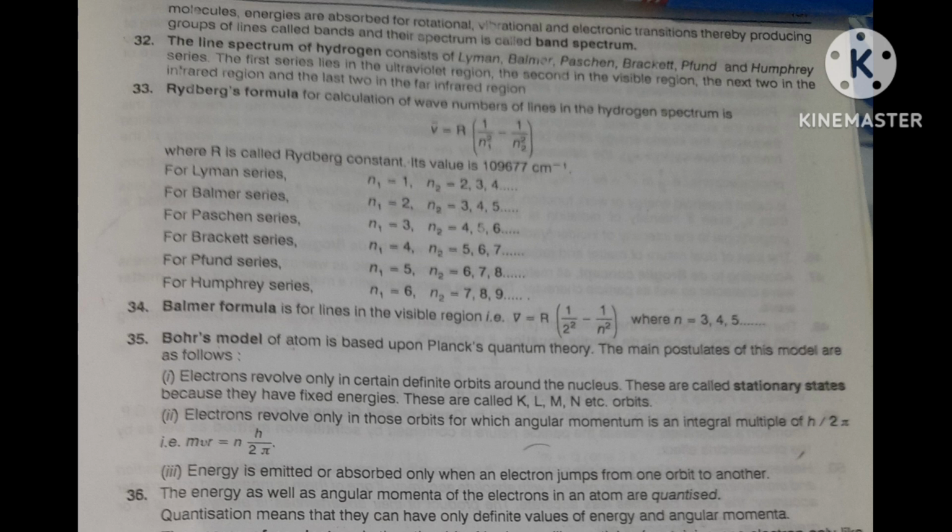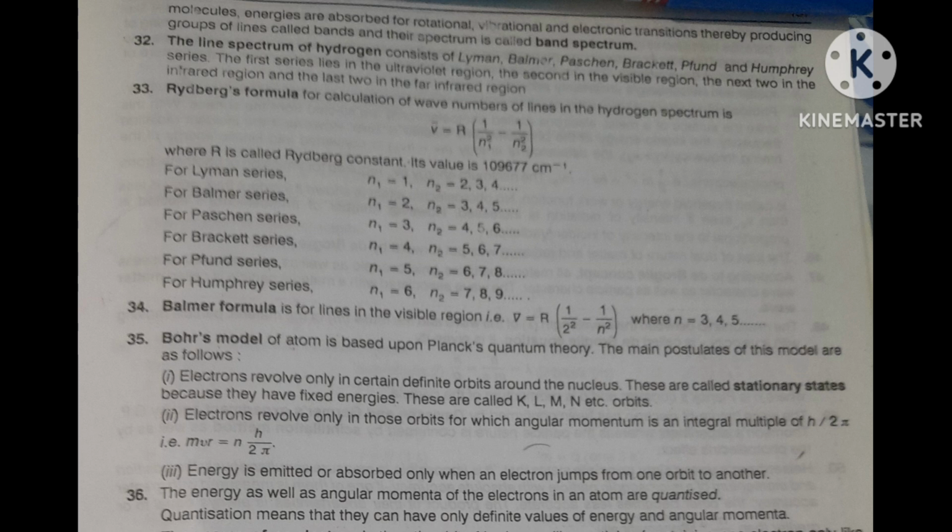In the first case, from second to first, or second, third, fourth, finally it will come to the lower level, that is 1. In the case of Balmer, n1 is equal to 2, then from 3, 4, 5, 6, whatever it may be, it will come to 2. In Paschen, it will come to 3, from 4, 5, 6, any value, it will finally come to n equal to 3. For Brackett, it will come to n equal to 4, from 5, 6, 7, more than 4.